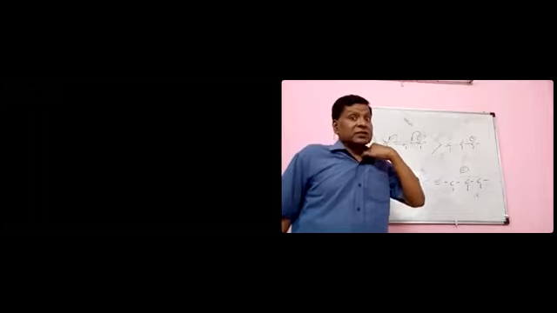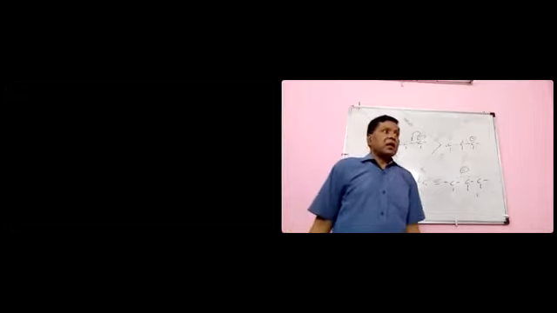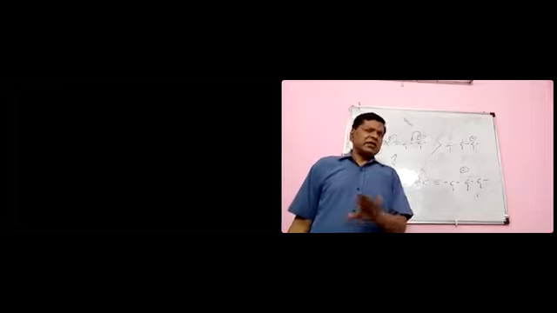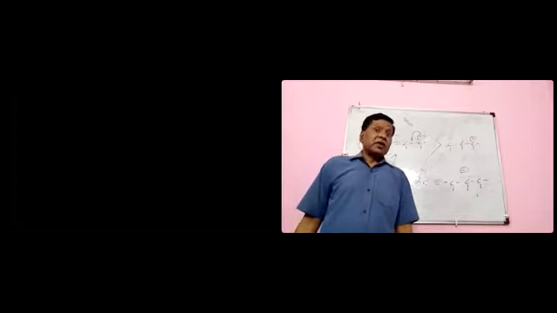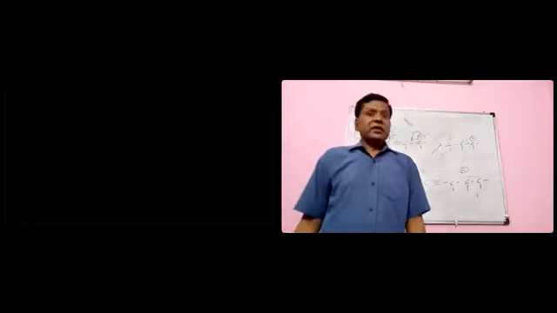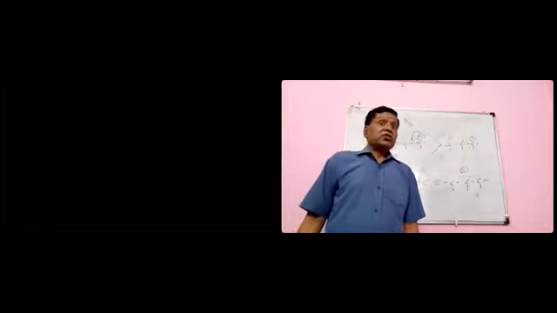This was the explanation. But here, the reason why sp2 and sp3 are easily converted is that the energy difference between sp3 and sp2 carbanion is not very large.